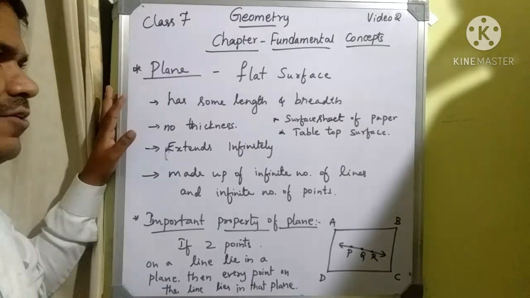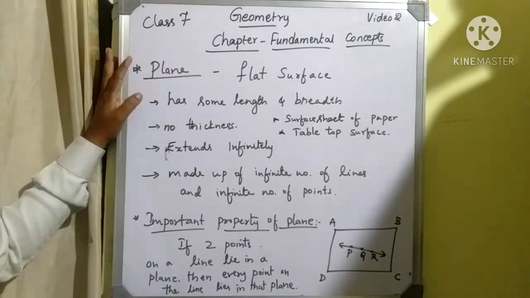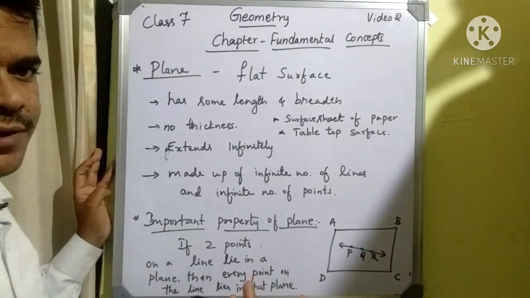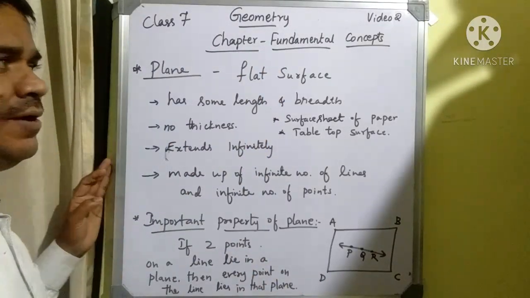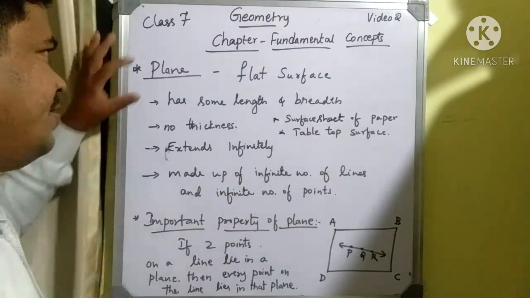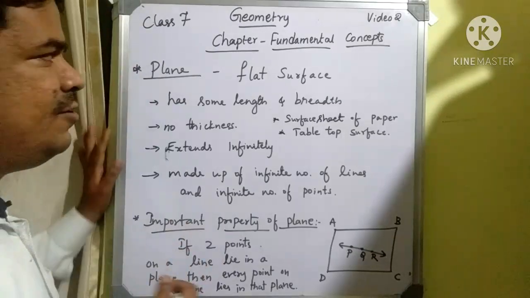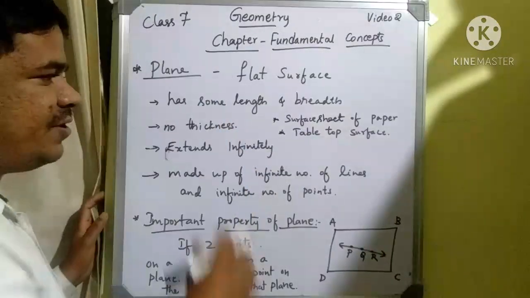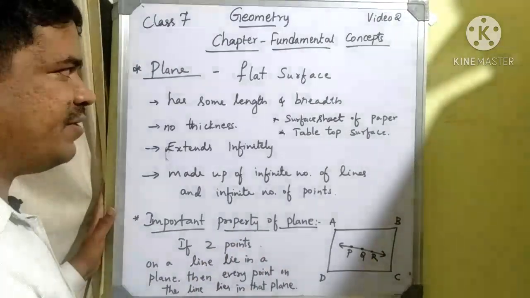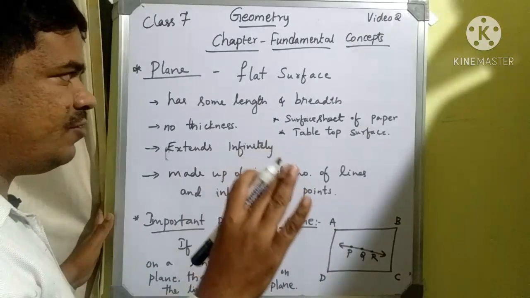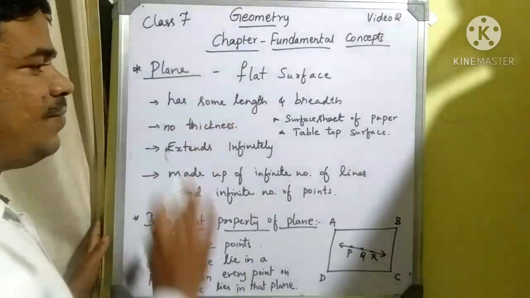The next fundamental concept related to geometry is the concept of plane. Already we have studied point, line, ray and line segment. Moving further, there comes the concept of plane. What is the meaning of plane? Plane does not mean aeroplane. Here we are talking about a geometrical object, a flat surface. Whatever flat surface we consider, we can call it a plane.